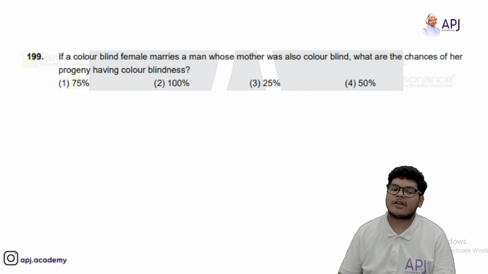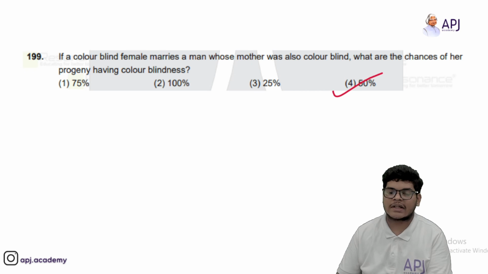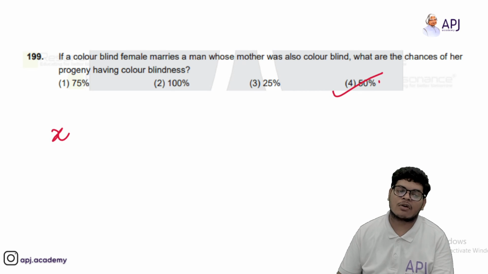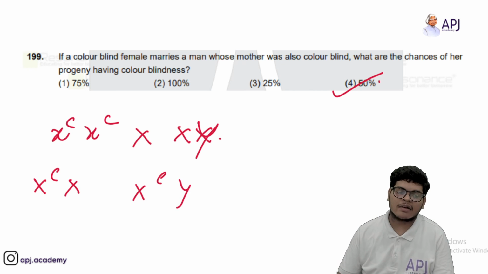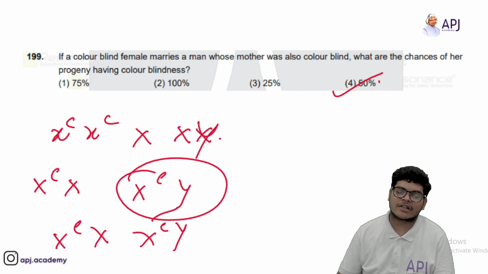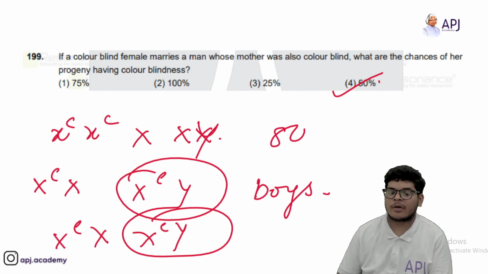In a colorblind female marries a man whose mother was also colorblind. What was the chances of her progeny having colorblind? So option 4, that is 50% chances are there, because XcXc into XcY, sorry. So XcXc, XcY, XcXc and XcY. So आप देख रहे हो 50% progeny जो boys हैं they will be color blind. So 50% will be the answer. Okay.